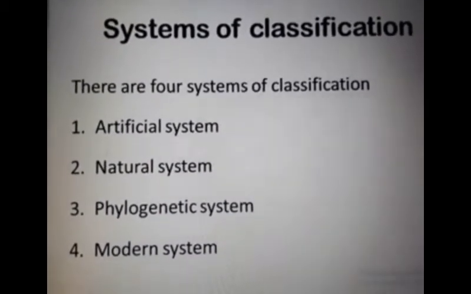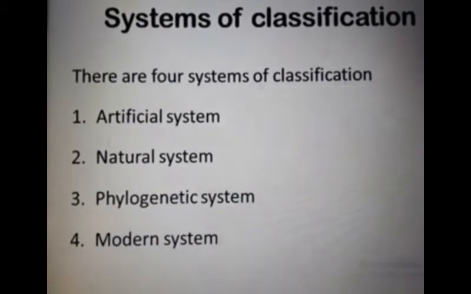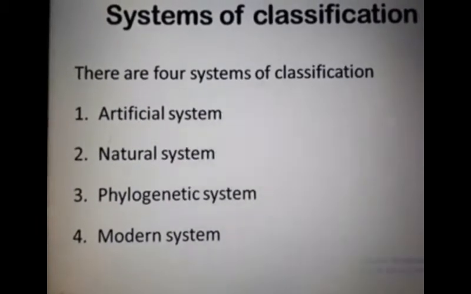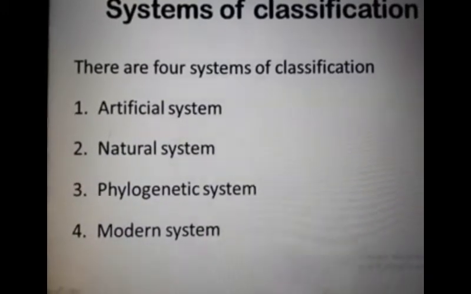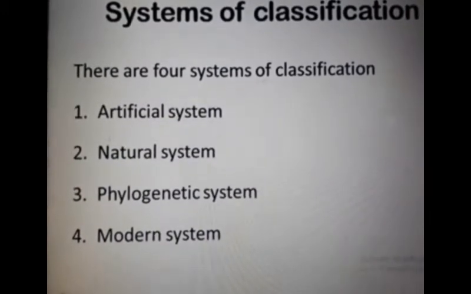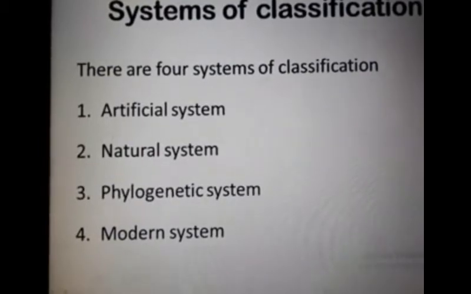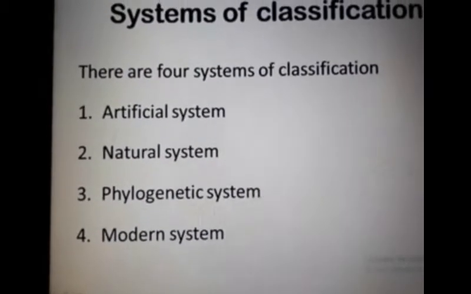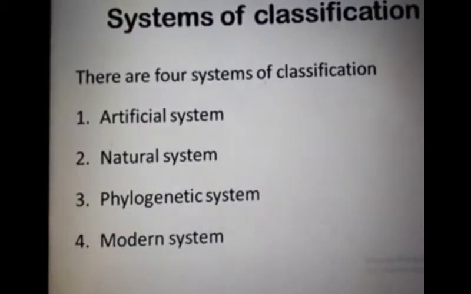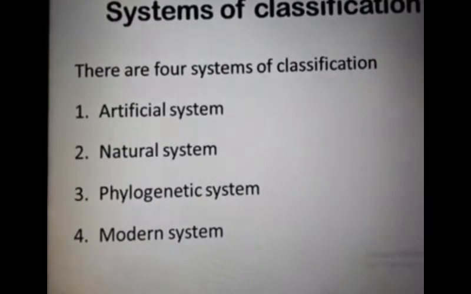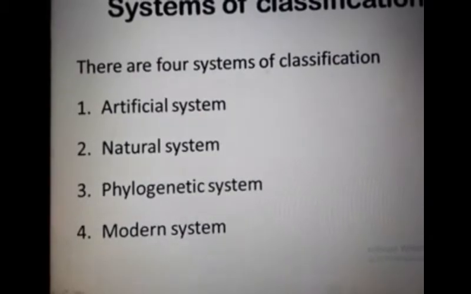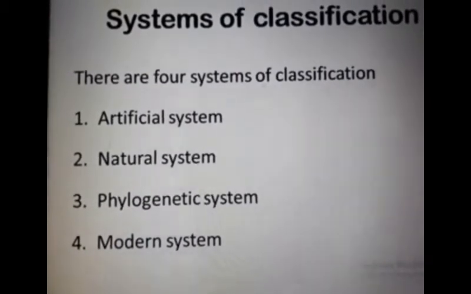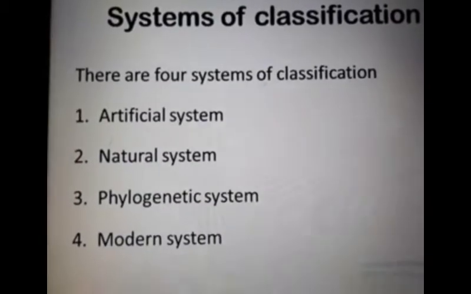The artificial system is the classification system based on 1 or 2 morphological characters for the identification of plants. This system groups many unrelated plants, like the Linnaean system of classification, which is an example of an artificial classification system.